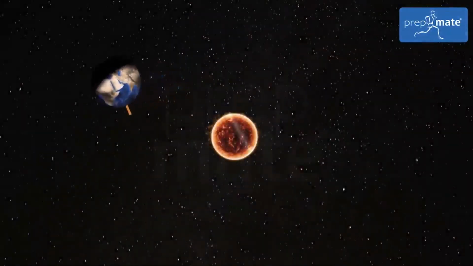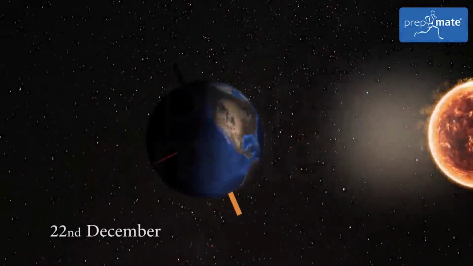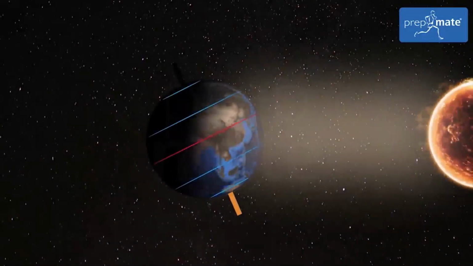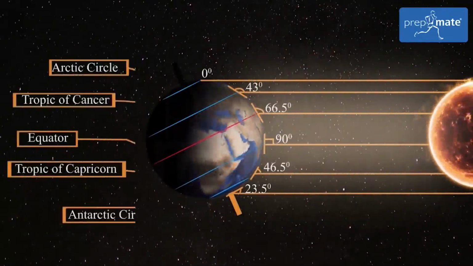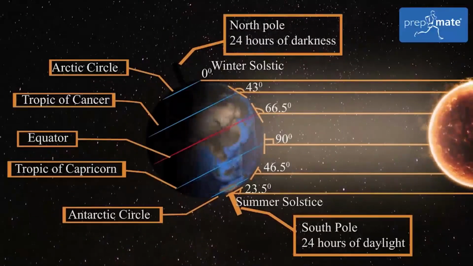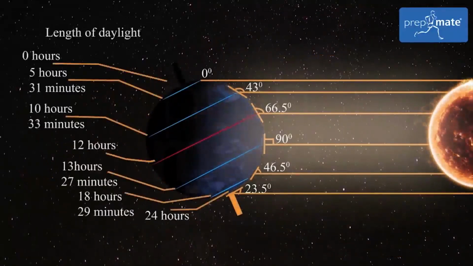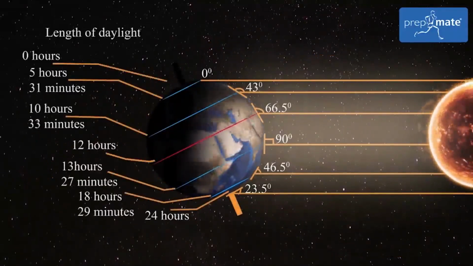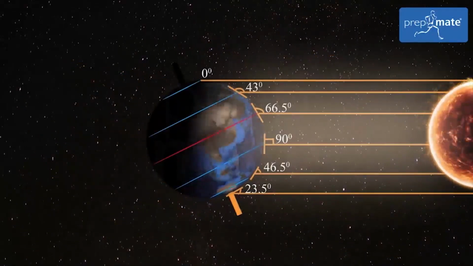The Sun's rays shift further south towards the Tropic of Capricorn, and on December 22nd, the Sun's rays are overhead the Tropic of Capricorn. Thus, maximum rays fall over Tropic of Capricorn. Therefore, December 22nd is the hottest and the longest day in Southern Hemisphere and the coldest and shortest day in Northern Hemisphere. This day is called Summer Solstice of Southern Hemisphere and Winter Solstice of Northern Hemisphere.